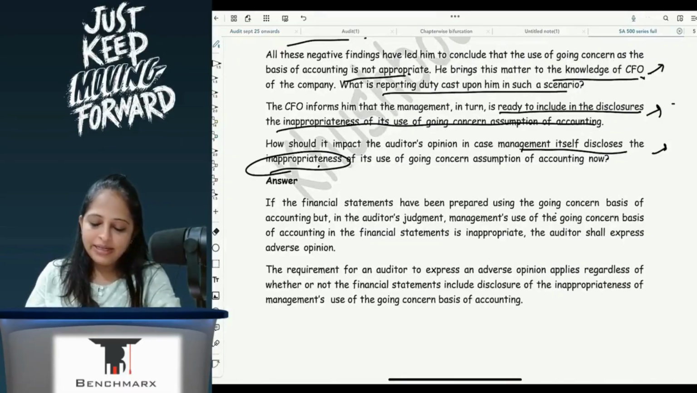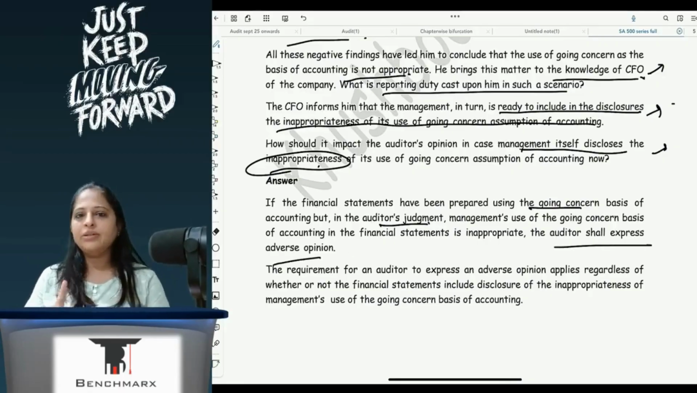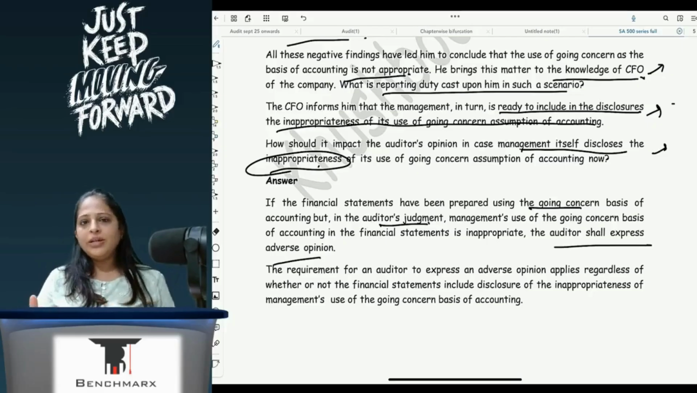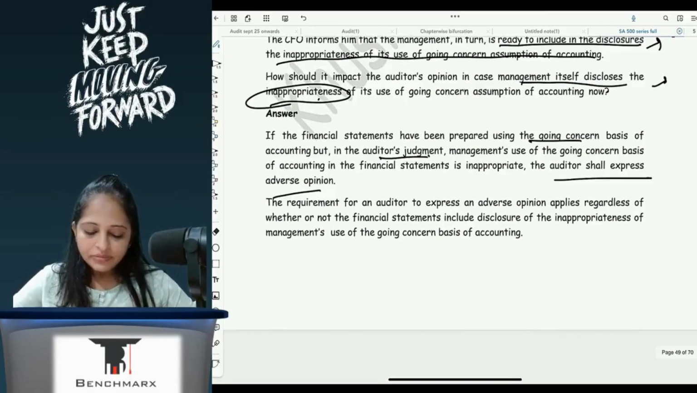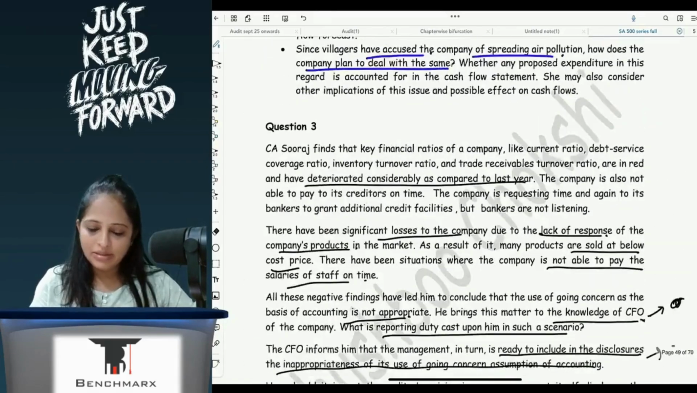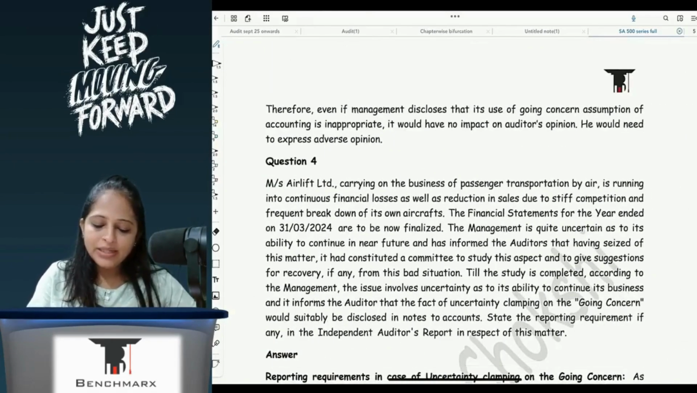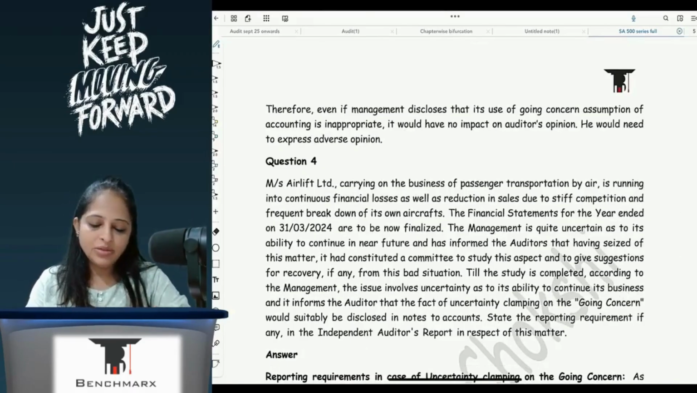If the financial statements have been prepared using the going concern basis and, in the auditor's judgment, management's use of going concern is inappropriate, the auditor shall express an adverse opinion if it is inappropriate and management is not showing. So first question, correct? Now, the requirement for an auditor to express an adverse opinion applies regardless of whether or not the financial statements include disclosure of inappropriateness of management's use of going concern. Therefore, even if management discloses, it would not have an impact and he would need an adverse opinion.